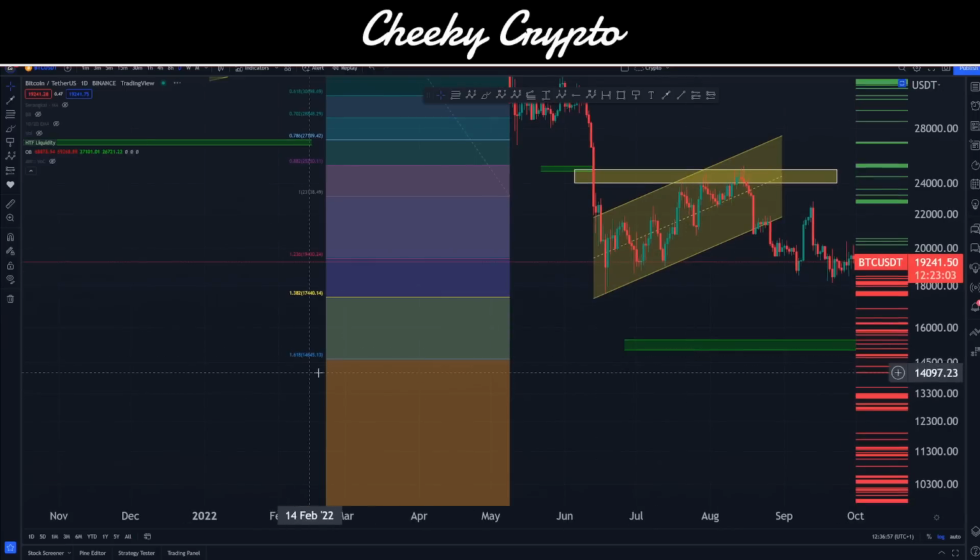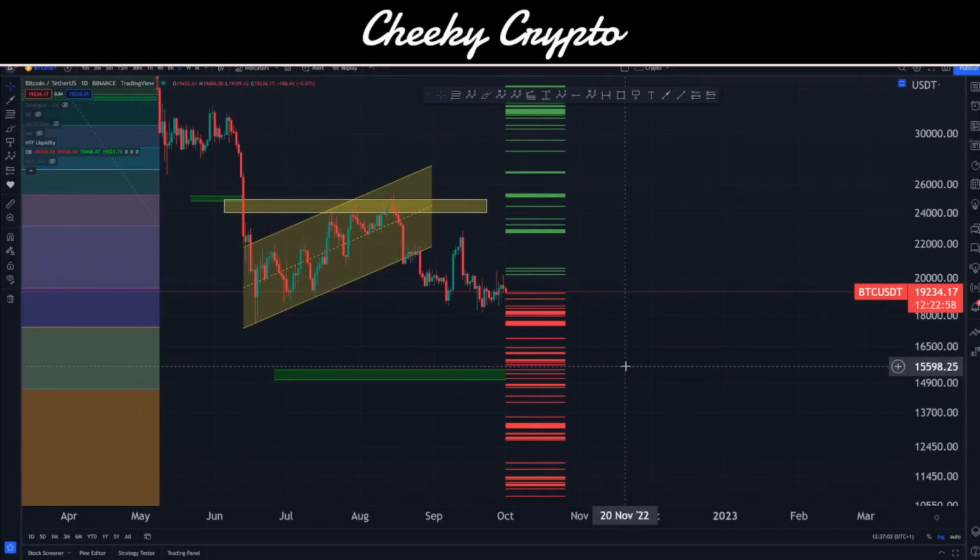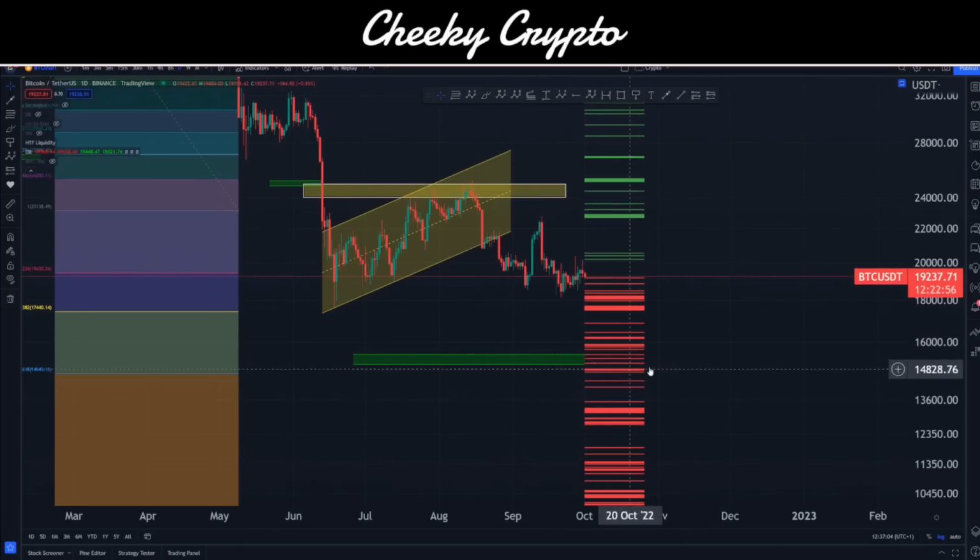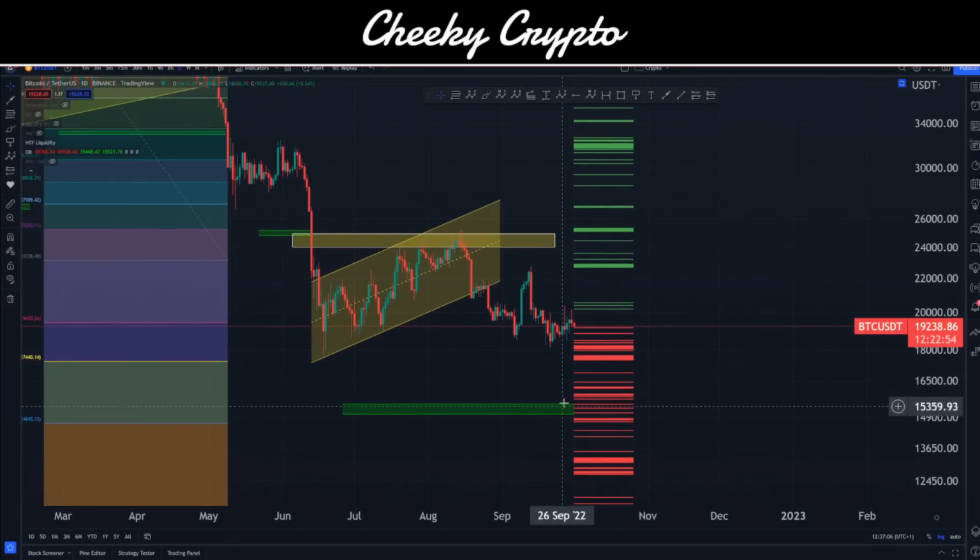And if we can avoid this 1.618 at 14,600, that puts Bitcoin in a really strong position. Okay, so bouncing from here would be a real positive. That would be a fantastic, nice low point. I wouldn't be confident in calling it a low until we start seeing a trend to the upside though. So I'm not sure this would be a bear market low, but it would be a very interesting point.